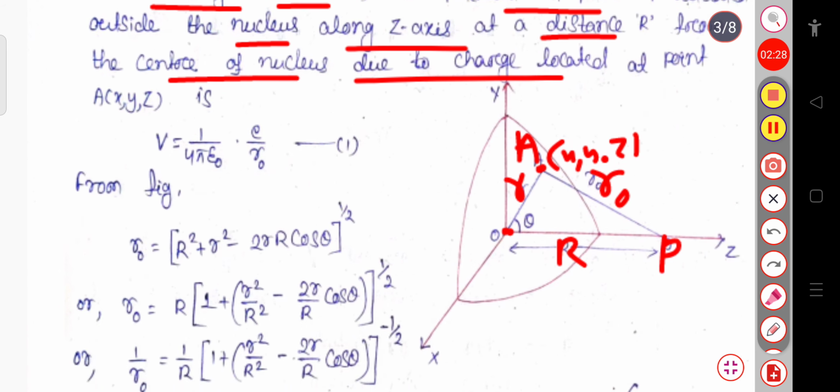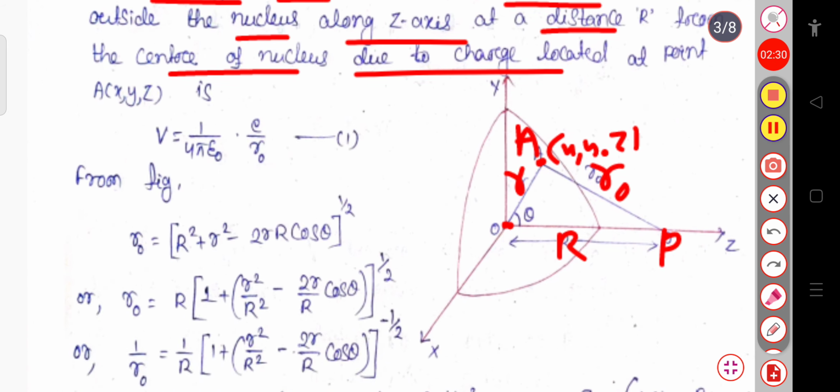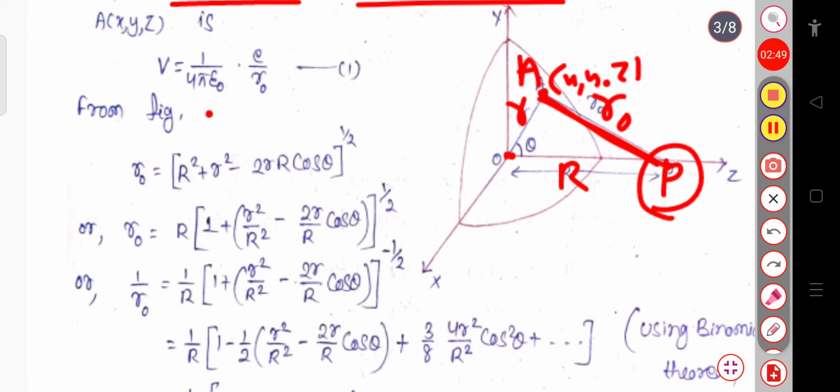We can calculate the potential at this point. The potential will be equal to 1 by 4 pi epsilon naught into e divided by this distance. Since the charge is placed at the point A, the potential is equal to 1 by 4 pi epsilon naught into e by R0. Now from this figure we can calculate R0 square.